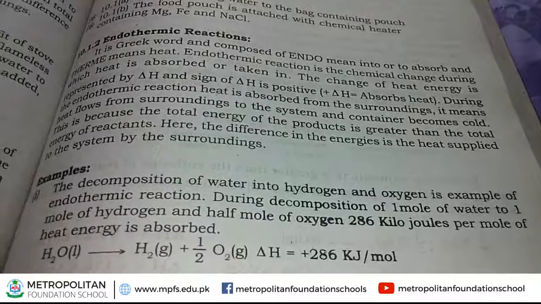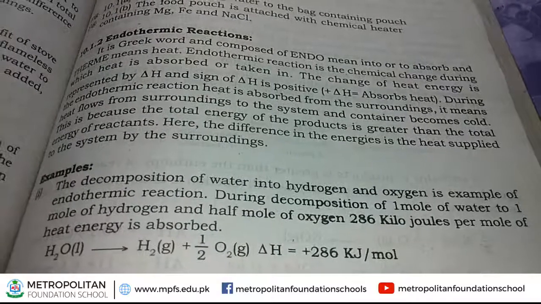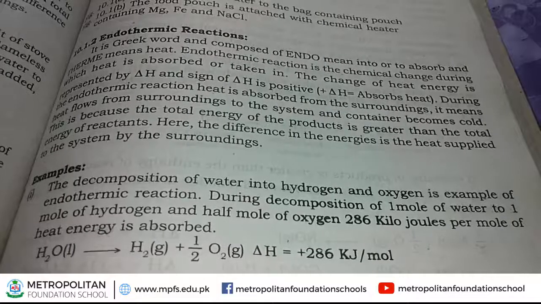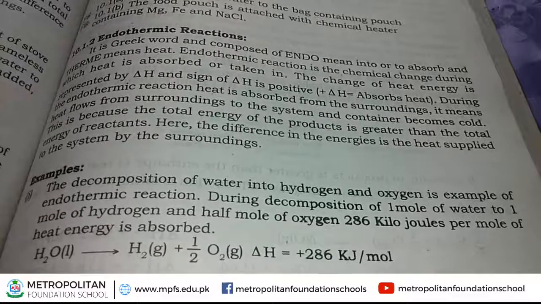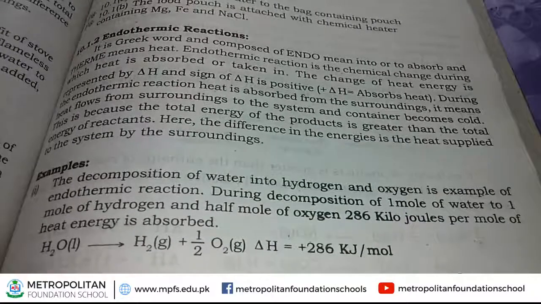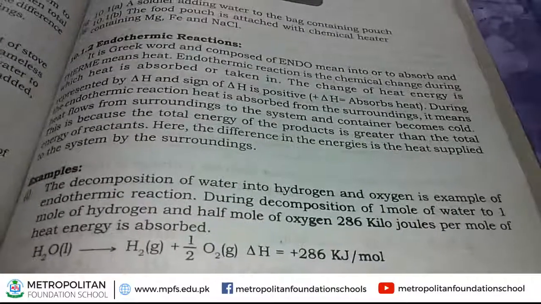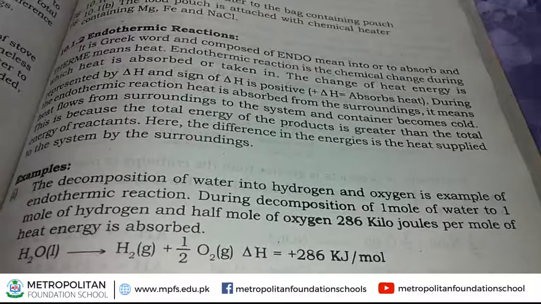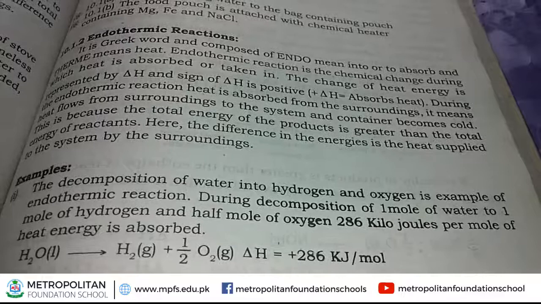Look at this equation, H2O. H2O is the formula of the water molecule. Okay, how many moles of water? 1 mole of water. When 1 mole of water decomposes, then 1 mole of hydrogen is produced, that is H2.